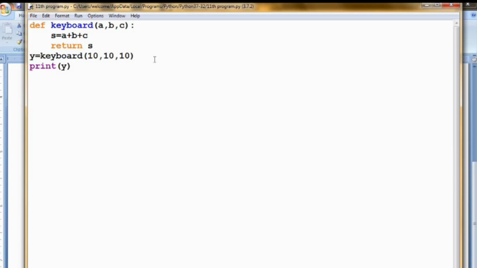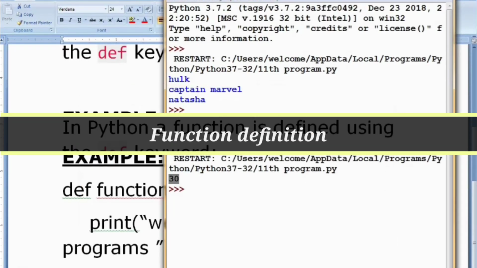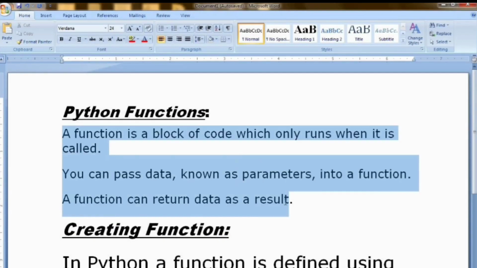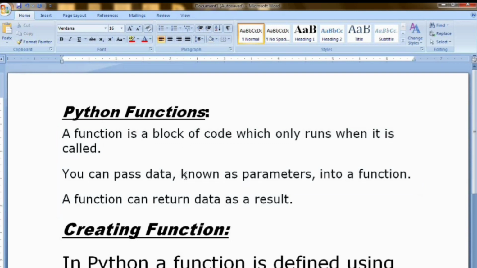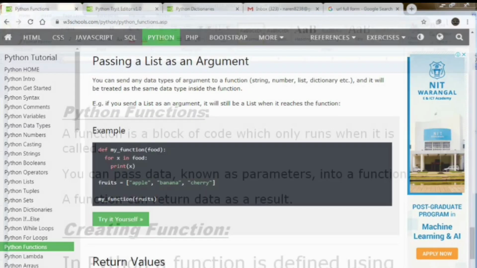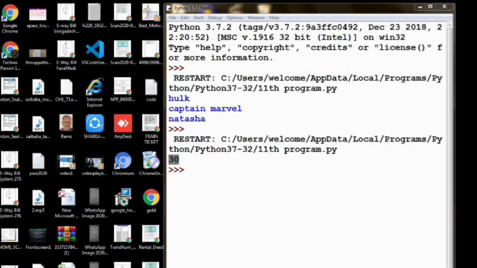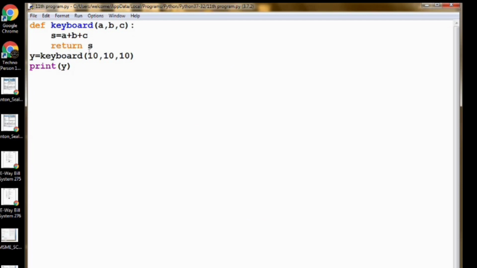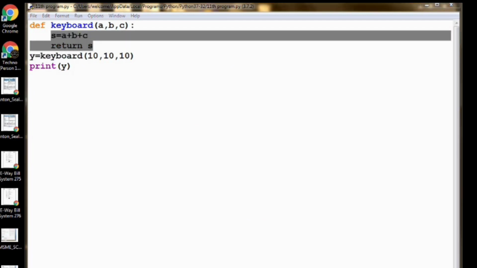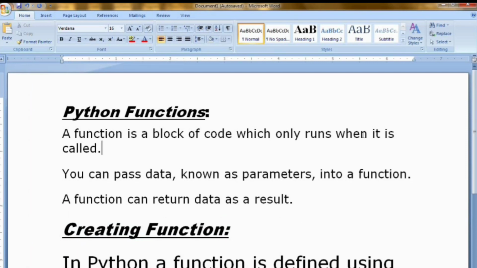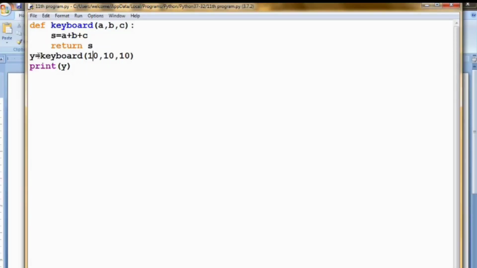The return statement is used if you want to return something from the function into your main program. So this is the function concept in Python. Now I am reading the function definition, and you will be more clear. A function is a block of code. Here the block is a two-line code. A function is a block of code which runs when it is called, so I am calling it here and it runs.